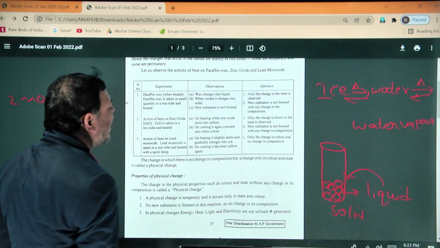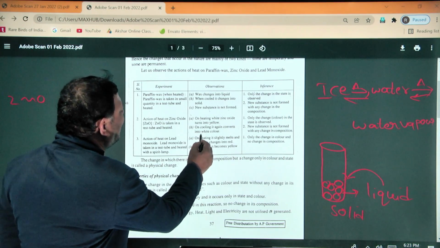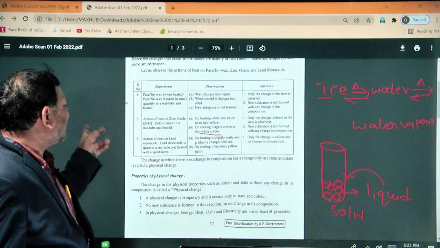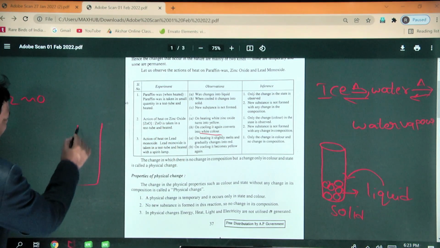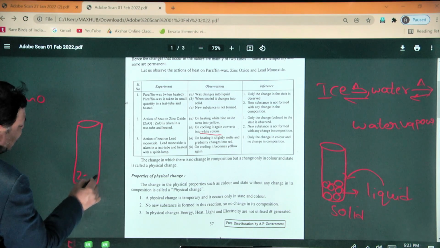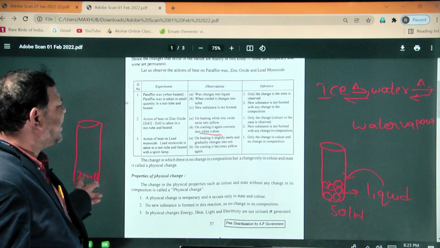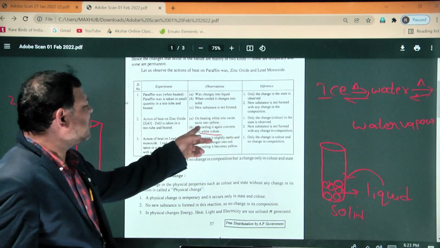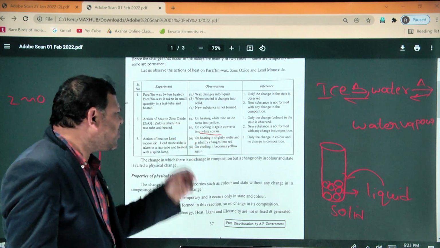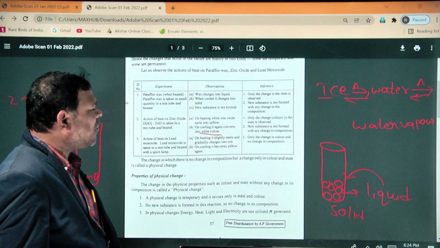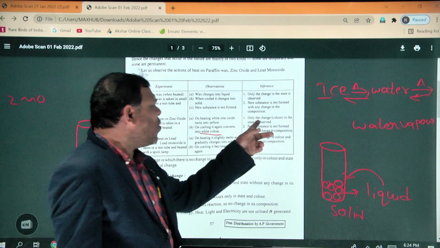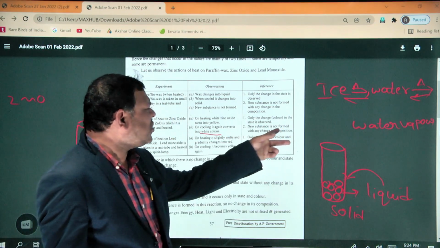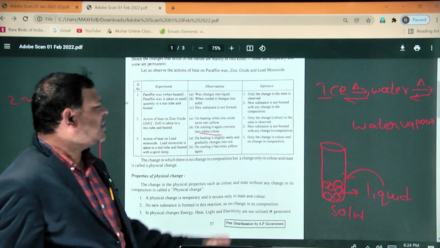When it is cooled, it again converts into white. So when you heat, white zinc oxide converts into yellow color, and when you cool it again, it changes back into white. Here only the change in state is observed and no new substances are formed.